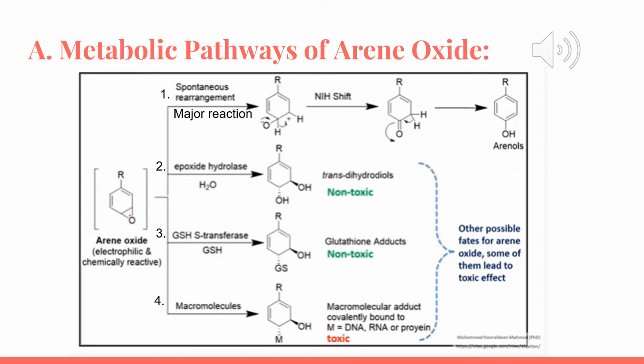So, the arene oxide intermediate is an unstable intermediate. It is an active metabolite. It is highly chemically reactive and undergoes many reactions rapidly. It can be seen in the urine.